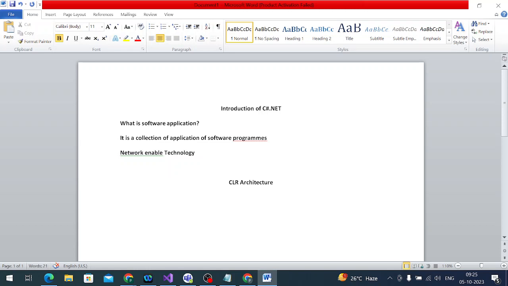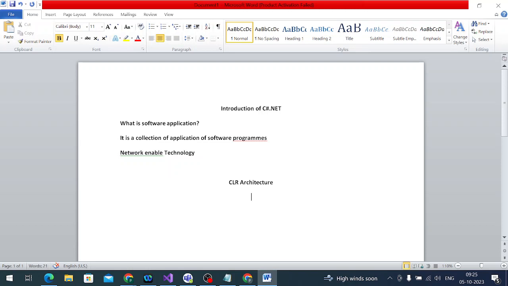I am developing in English. How does the CLR understand it? That is called code management, with the basic class library support. We have the BCL, right?